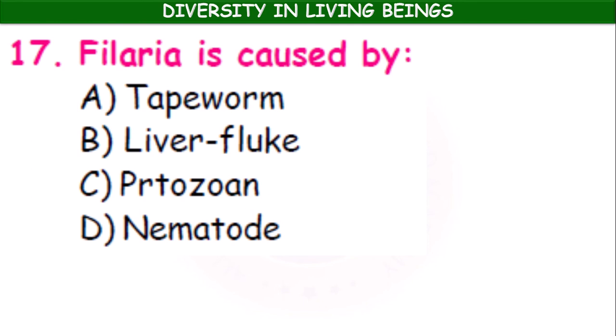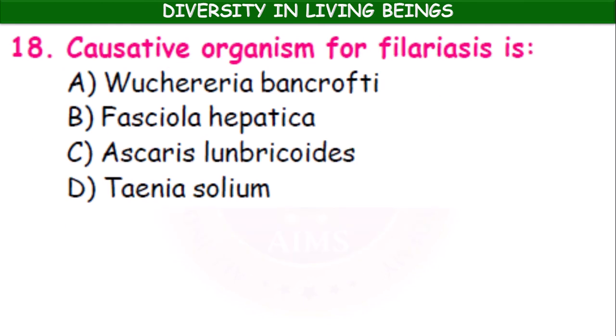Filaria is caused by tapeworm, liver fluke, protozoan, nematode. Okay. Filaria is caused by a nematode parasite. What is that parasite which causes filaria? Wuchereria bancrofti and Wuchereria malayi. These are the two species which cause filaria. It is also called elephantiasis, Bodakalu in the regional language.